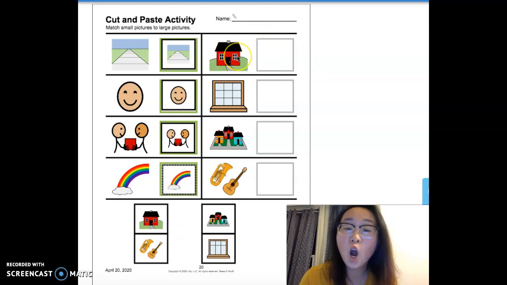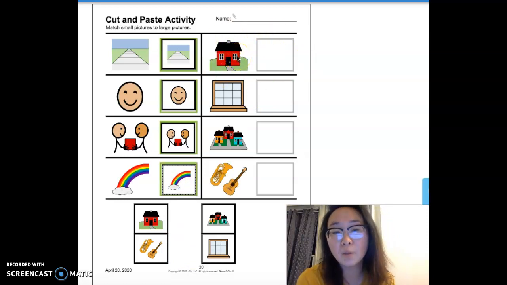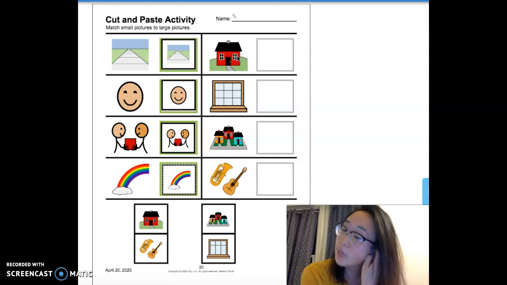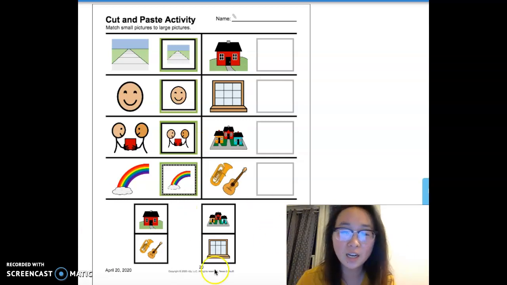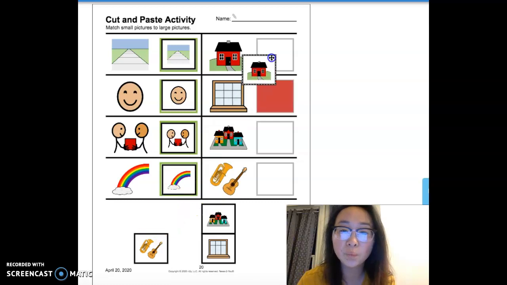The next word is home. That's one of our vocabulary words for the week. Home can be where you live. It can look different to different people, but it's where you are. Home. Which icon is the same as home? Home.